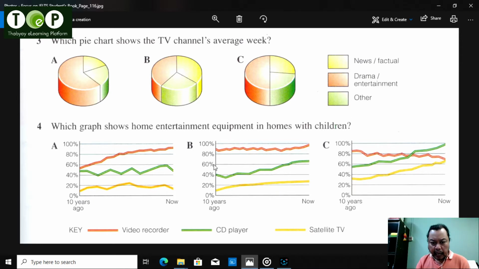In diagram B, video recorders were common, about 90%. CD players started at 40% and rose to nearly 70%. Satellite TV started at about 10% and rose to about 25%. In picture C, the video recorder started at more than 80% and has gone down. The CD player rose from nearly 60% to almost every home, 100%. Satellite TV started at more than 30% and has become more than 60%.